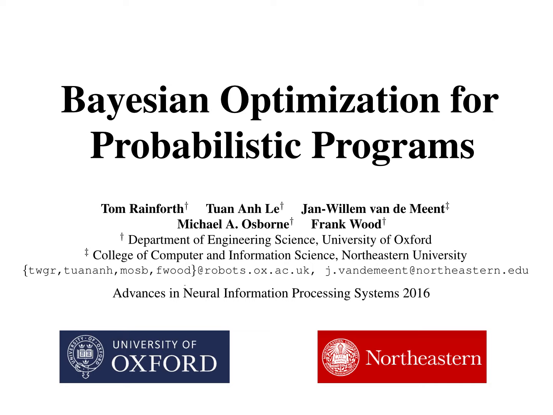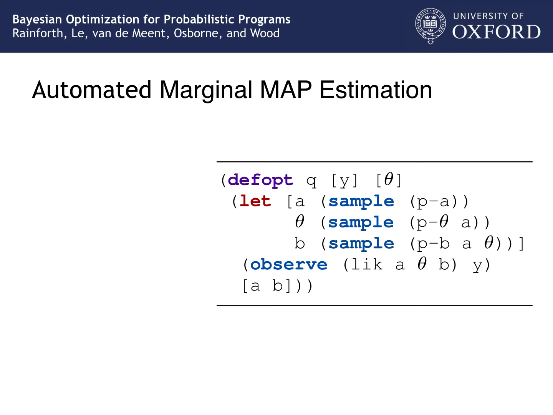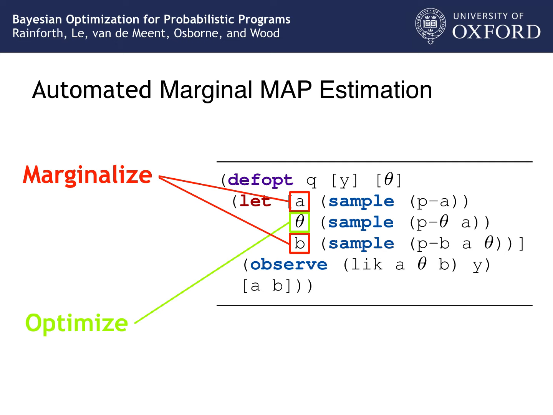Hi, I'm Tom, and thanks for taking an interest in our paper, Bayesian Optimization for Probabilistic Programs, or BOP for short. BOP extends probabilistic programming systems beyond their typical inference setting to a more general marginal map framework. This means you can specify a model in the same manner as existing systems, but then select a subset of variables to be optimized while marginalizing out the rest.